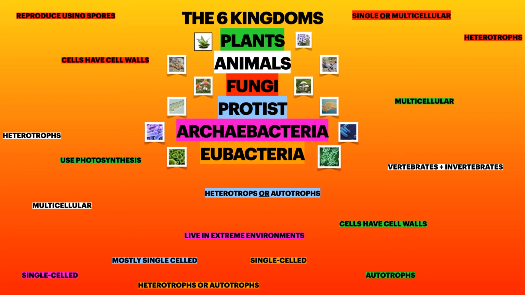Protists are mostly single-celled, and they can be heterotrophs or autotrophs. Archaebacteria are all single-celled. Archaebacteria usually live in and can survive in extreme environments, such as the bottom of the sea, the surface of the moon, harsh desert, etc. Eubacteria are all single-celled. Eubacteria make up the majority of bacteria. Eubacteria are a mix of heterotrophs and autotrophs.